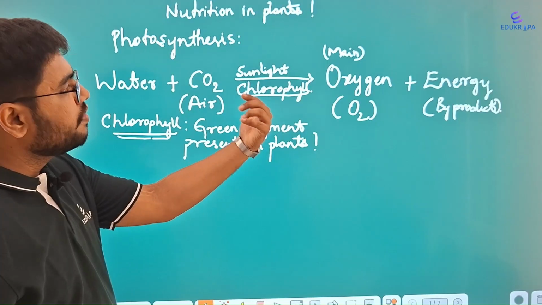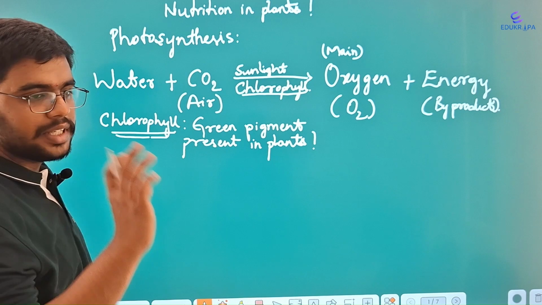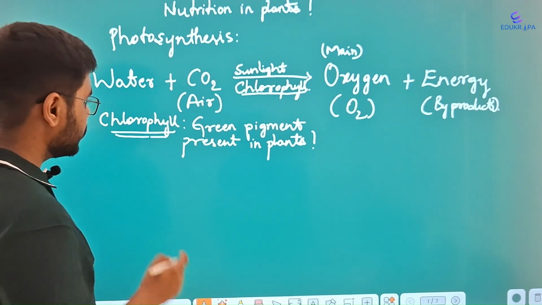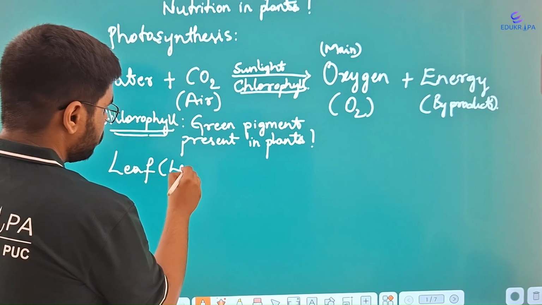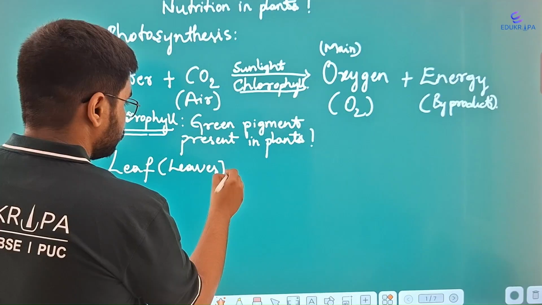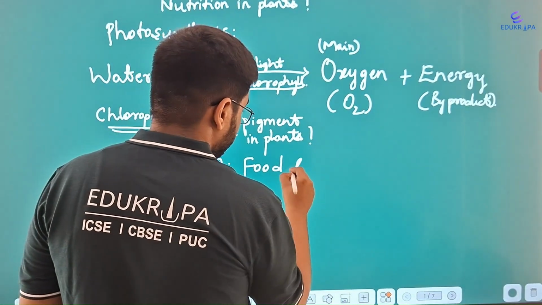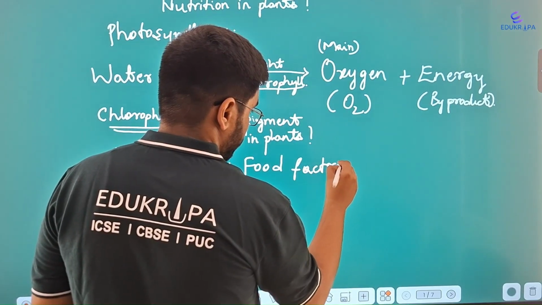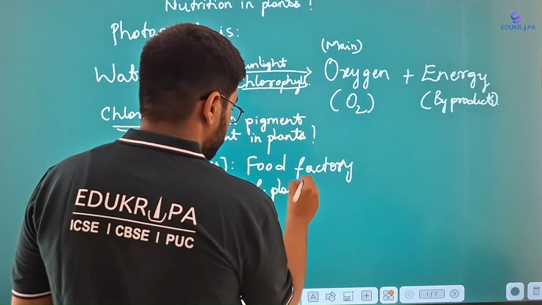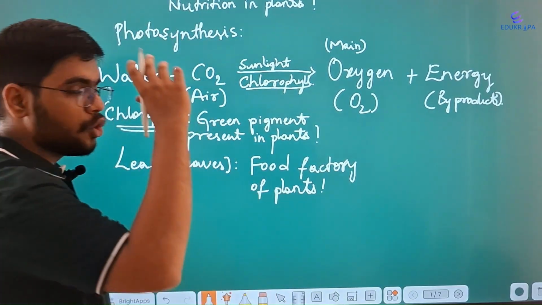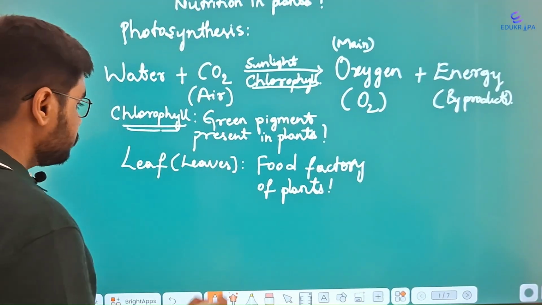So I said that chlorophyll helps in photosynthesis. Where exactly is it present? Generally, majority of it is present in leaf, or if we go for the plural form, leaves. Leaf is called the food factory. Food factory of plants. All the plants, whether it may be a grown tree or a small plant, leaves are the food factory of the plants.